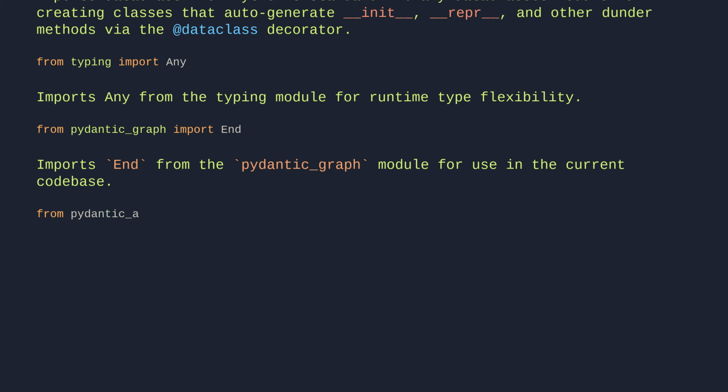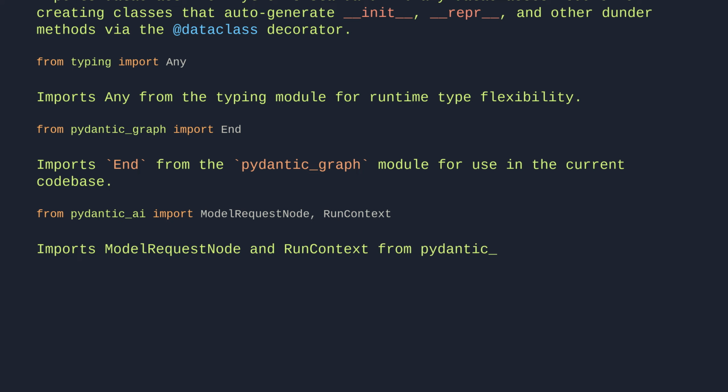From pydantic_ai, import ModelRequestNode, RunContext. This imports ModelRequestNode and RunContext from Pydantic AI for type annotations and runtime context access in agent runs.